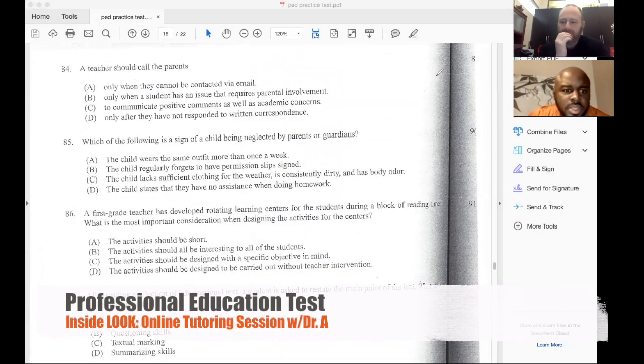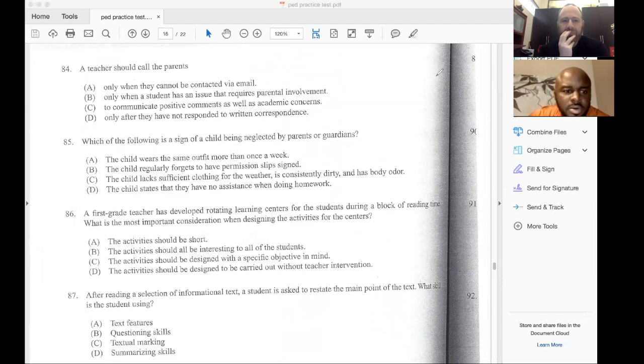84 says only when they cannot be contacted via email, only when a student has an issue that requires parental involvement, to communicate positive comments as well as academic concerns, only after they have not responded to written correspondence. So going back to the top, only when they cannot be contacted via email, only when a student has an issue that requires parental involvement.